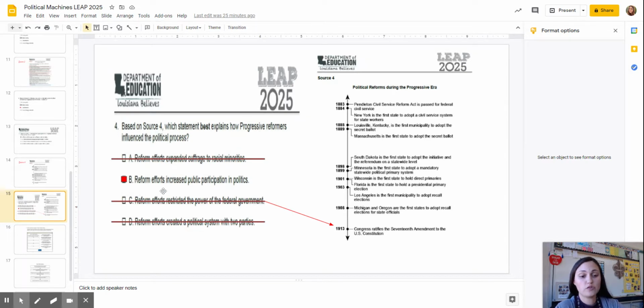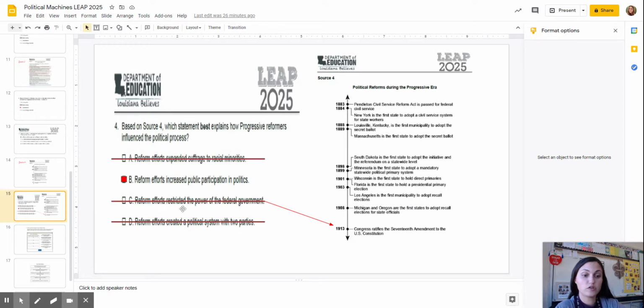B, reform efforts increased public participation in politics. Well, there's a lot in this timeline talking about politics. It's talking about voting, ballots, civil service, municipalities. So that could be it. So let's just keep looking.